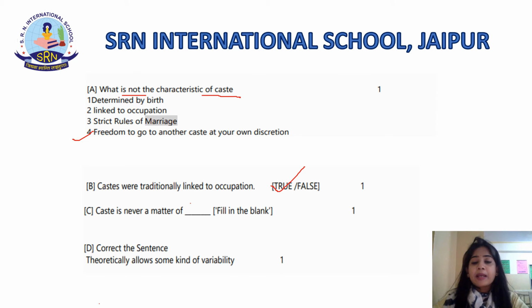In this passage there will again be 4 questions, each consisting of 4 marks, and if you do all of it correctly you will get the 4 marks. Now, caste is never a matter of, you have to fill in the blanks. So the correct answer is election. Caste is never a matter of election. It is not something that you get elected. So the answer is election. Let's proceed further, students.